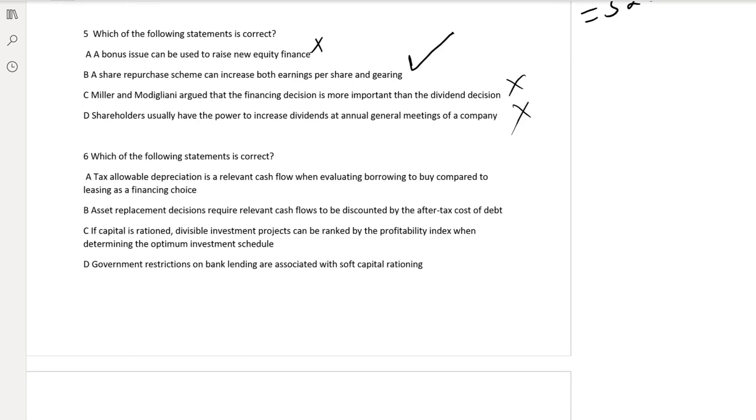Which of the following statements is correct? Tax allowable depreciation is a relevant cash flow. Tax depreciation can never be a relevant cash flow because depreciation is not a cash flow. However, tax saving on the tax allowable depreciation can be relevant. So this is wrong. Asset replacement decisions require relevant cash flows to be discounted by the after-tax cost of debt. No. After-tax cost of debt can only be used in case of a lease or buy decision. So this is a wrong statement. If capital is rationed, divisible investment projects can be ranked by the profitability index when determining the optimal investment schedule. Yes, this is a true statement. Government restriction on bank lending means hard capital rationing.